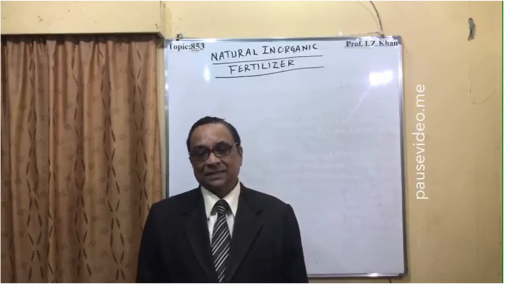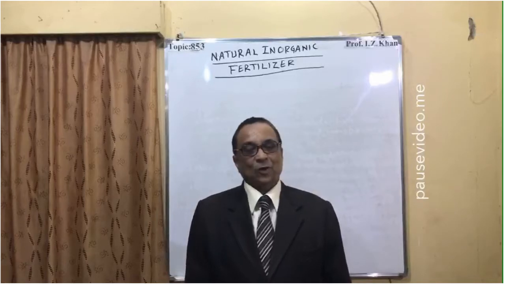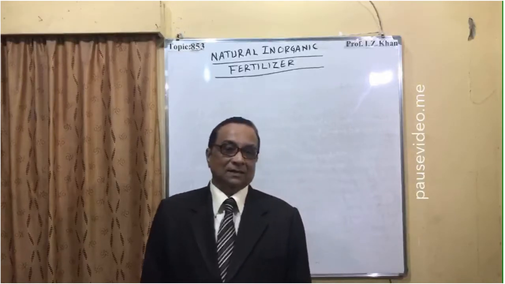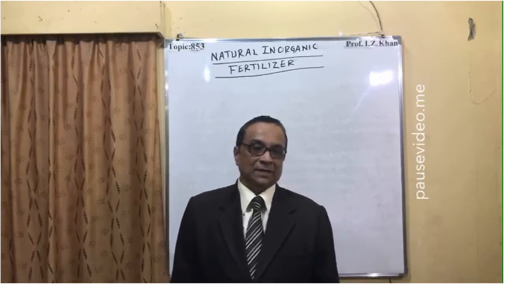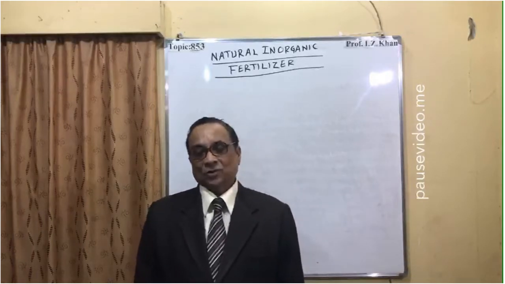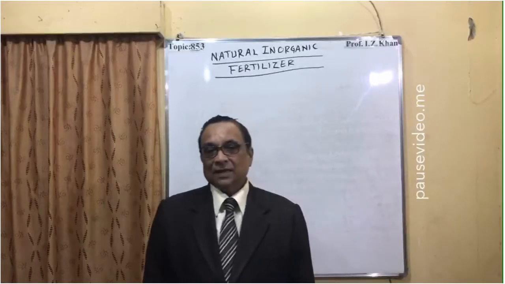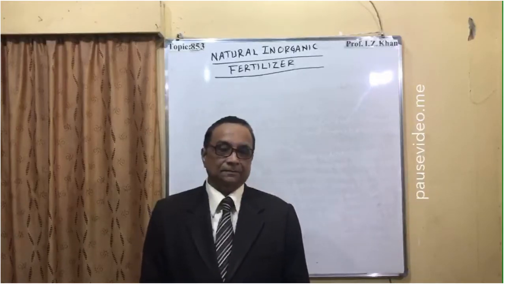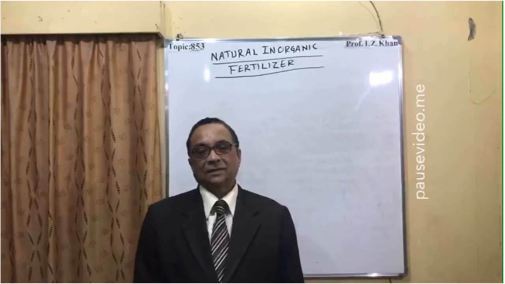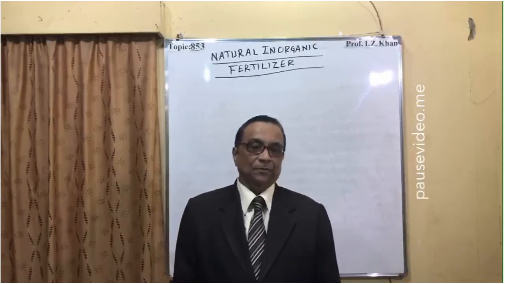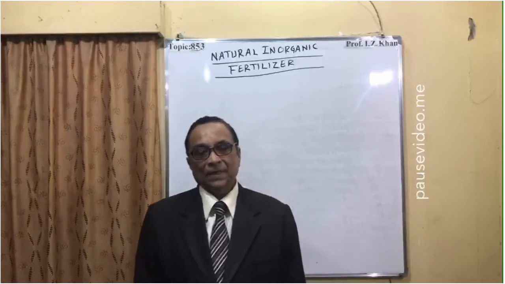And if pH is reduced from 7 to 6.8, 6.7, 6.6, like that, the reduction of pH is towards acidity. So some of these inorganic fertilizers are very helpful in reducing the acidity of the soil.